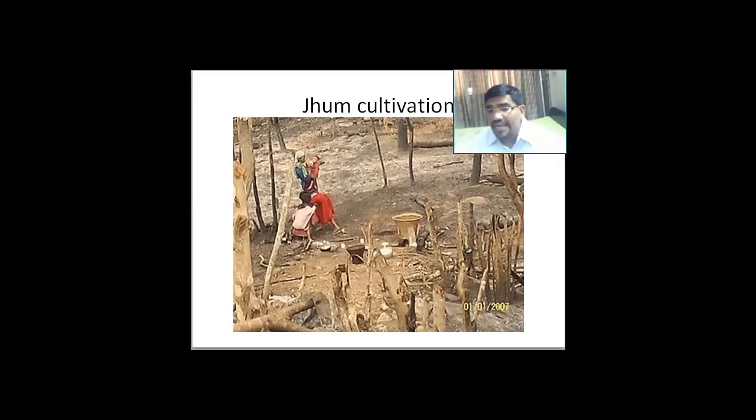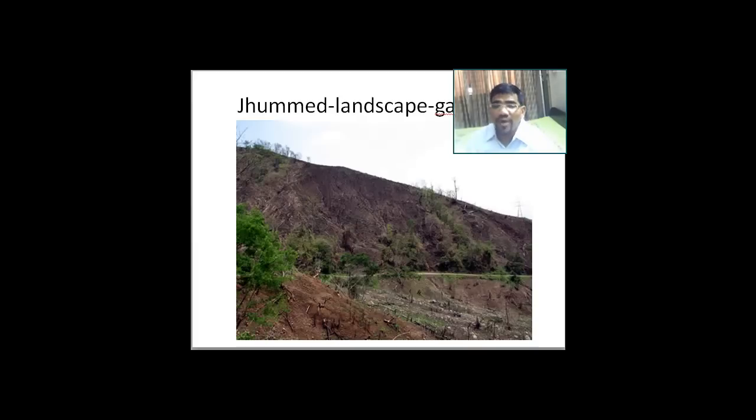In this, land keeps changing one by one. And further you will notice the jhumed landscape of Garo Hills. Now in Garo Hills you can see a lot of area has been burnt and agriculture has been done. But if you see the burnt out area, it shows that there is a lot of soil erosion that takes place. So this type of agriculture may not be very influential in terms of development of the area. Why? Because it will lead to a lot of soil erosion.